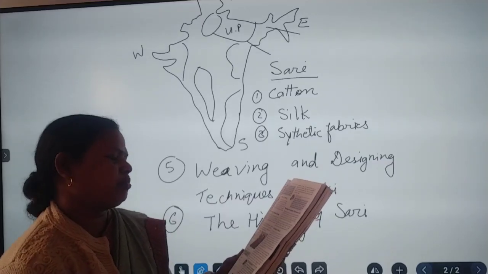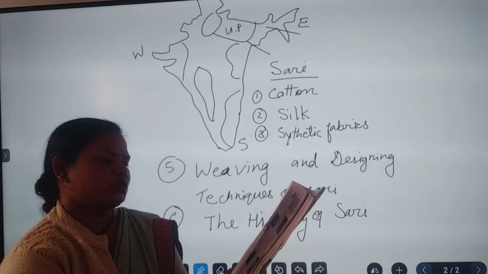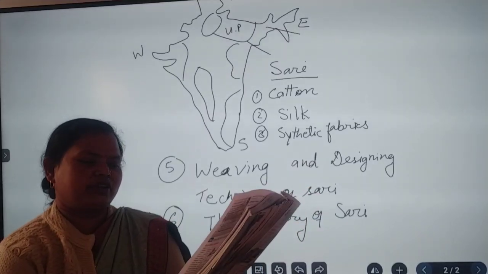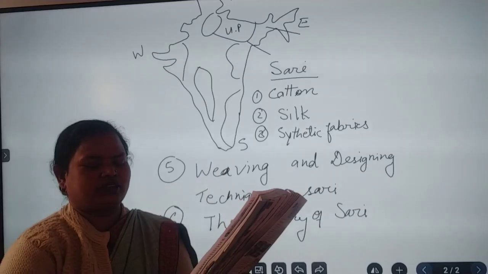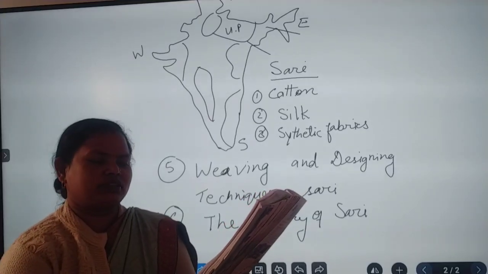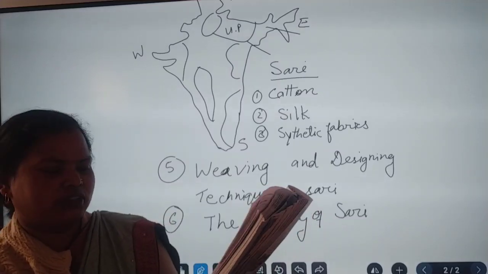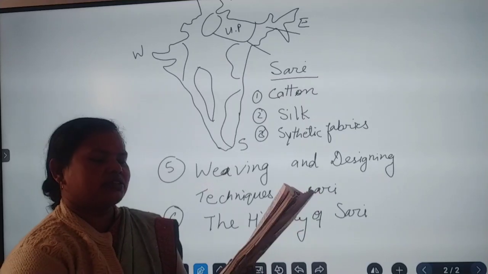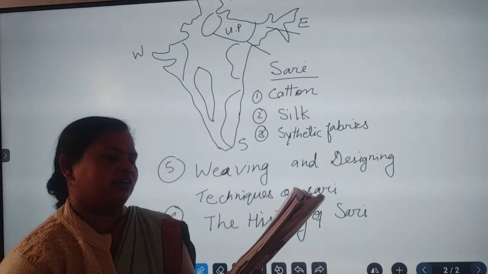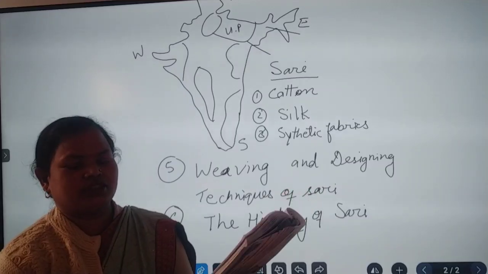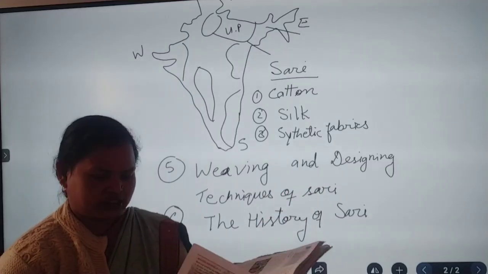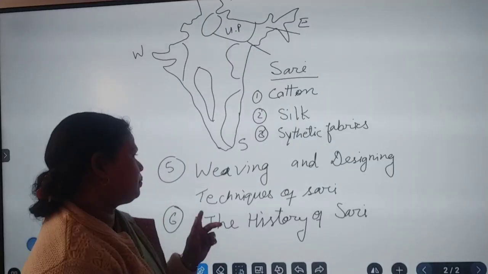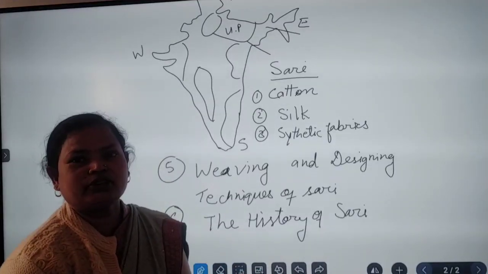This garment has been admired by many travelers over the centuries for its simplicity. There are many ways of wearing a sari and these styles can vary from one region to another or from one community to another. Each way of draping a sari has its name and style reflecting the local culture. It means it is a traditional dress which also reflects our culture. And this is the last part of the topic. We will discuss the next topic in our next video.